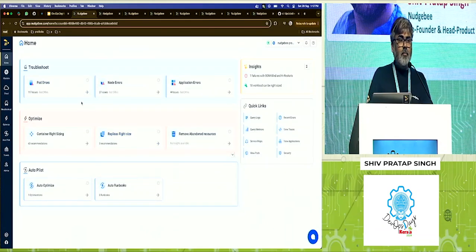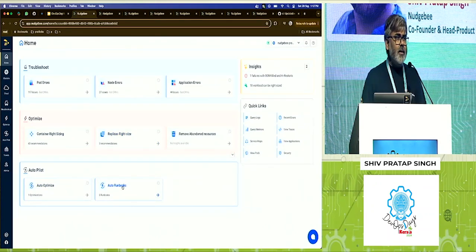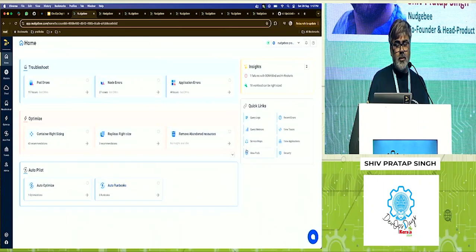Okay, so when you come to Nudgebee, it gives you only three details which you need to focus on. It doesn't bombard you with a lot of metrics, data, etc. It tells you that there were this many pod errors which it has observed, this many node errors, application issues observed, and these are the recommendations which are available. So it's more on the task-oriented side rather than building a lot of dashboards. It gives you an insight and an overall observability stack in terms of logs, errors, metrics, etc.